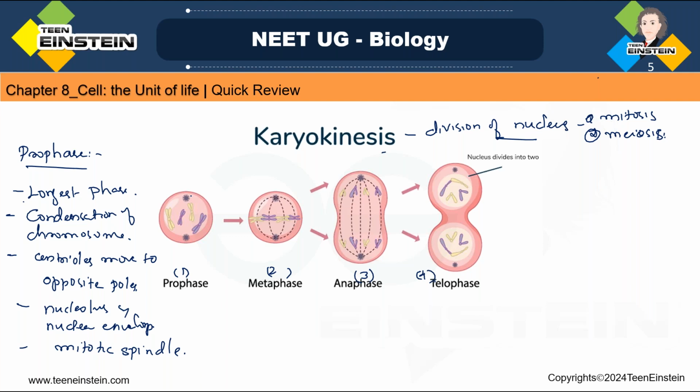Okay, so here you can see in prophase, these are the asters, and here the centrioles will be there, and from the centriole the spindle apparatus is forming. Okay, and here the nuclear envelope will be there, slowly that also will disappear. The nucleolus will be there, then you can see the pair of chromatids here.